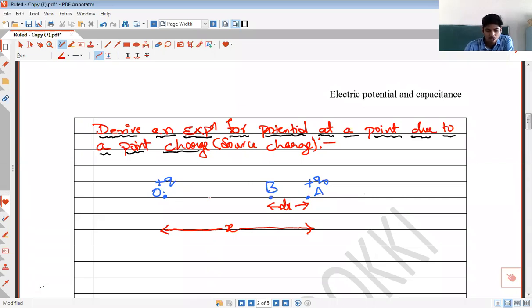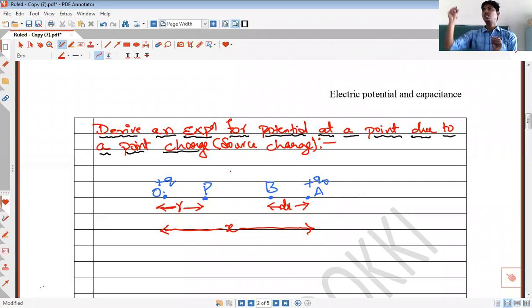Now I choose another point P, which is at a distance r from the source charge. P is a point at a distance r from the source charge where potential is to be calculated. The potential is to be calculated at point P, not at A or B. I'll tell you why I have chosen points A and B later. We have to calculate potential at point P.